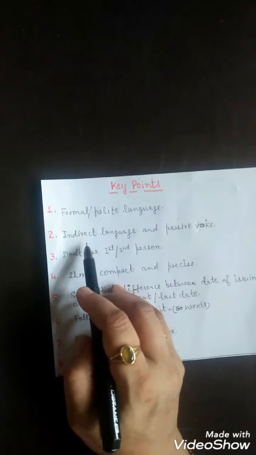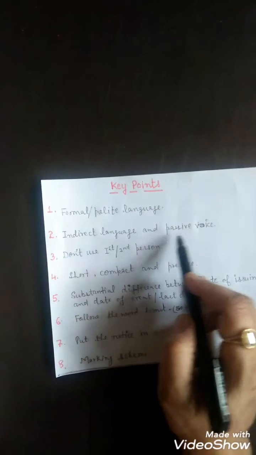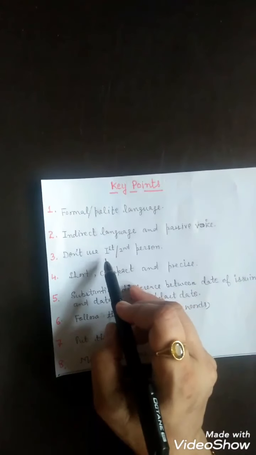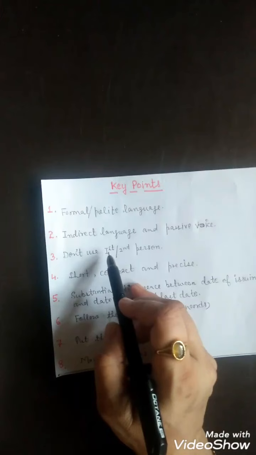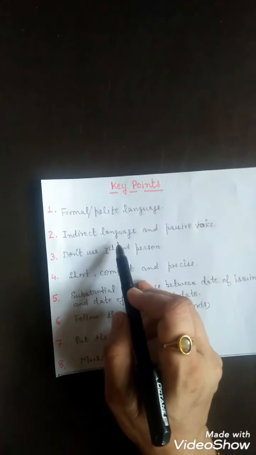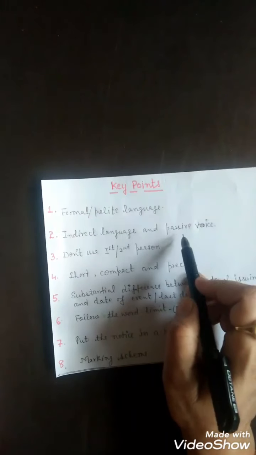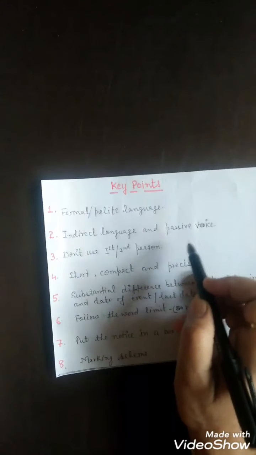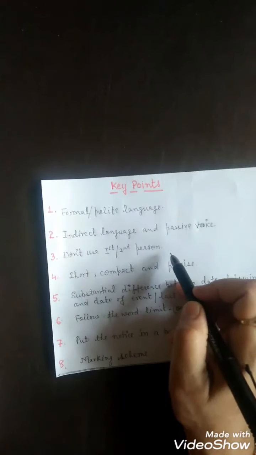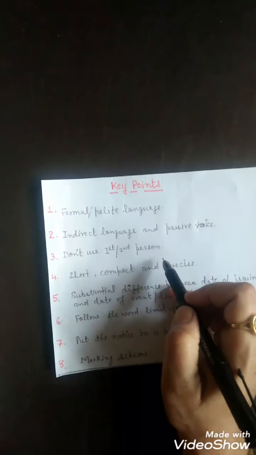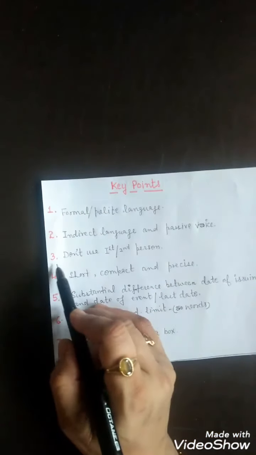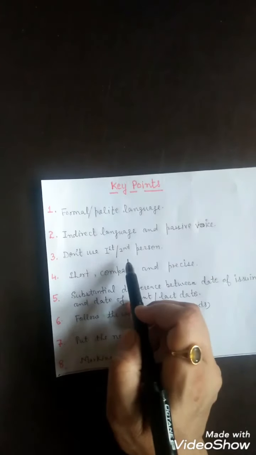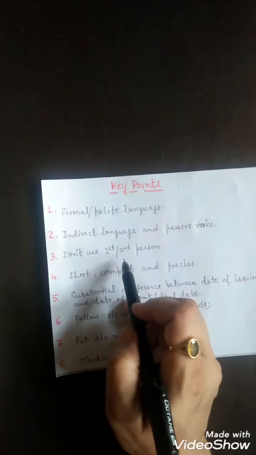Second is indirect language and passive voice. It means we shouldn't make any statement in inverted commas. We should use passive voice as far as possible. For example, it is informed to all the students, or all the students are requested to attend the meeting, in this way. Third is don't use the first person or second person, that is I, you, we.